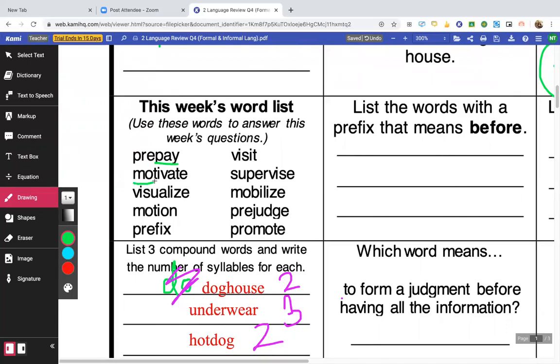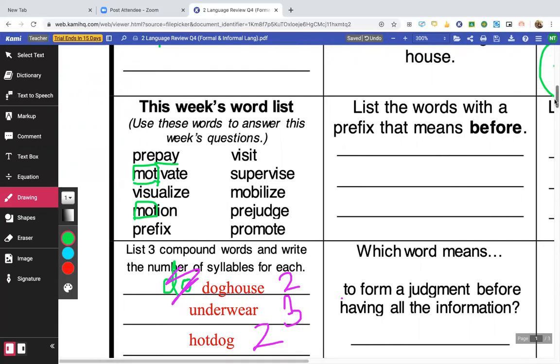Motivate. Mote. Yeah, that actually means move. Like in motion, right? Motivate, motion. Mobilize. Mobilize actually means to stay put. So for that one, I think it's just motivate and motion.